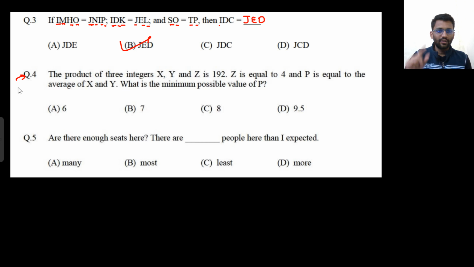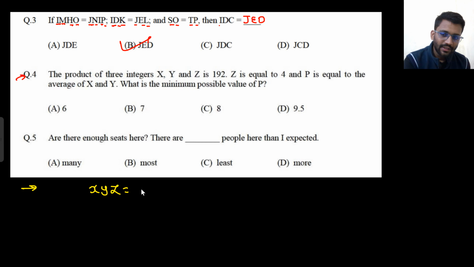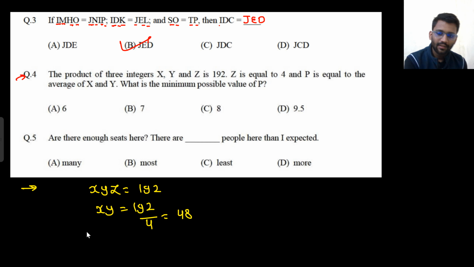If you are doing it on your own, let me tell you, this was marks to all. Okay, so why it was marks to all? Let's solve this problem now. Yeah, so there are three integers x, y, z. The product is 192. X into y into z is 192. Z is equals to 4. If z is equals to 4, that means x into y would be 192 by 4. So it would be 48, right? So x into y is 48.